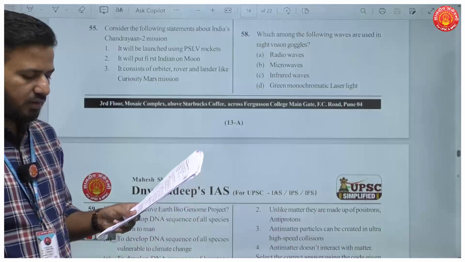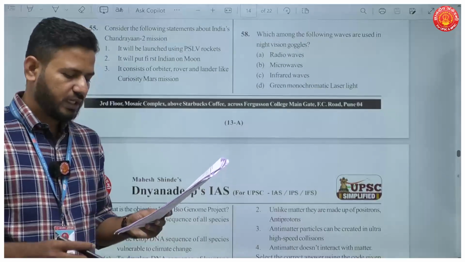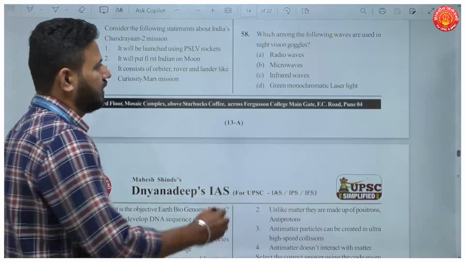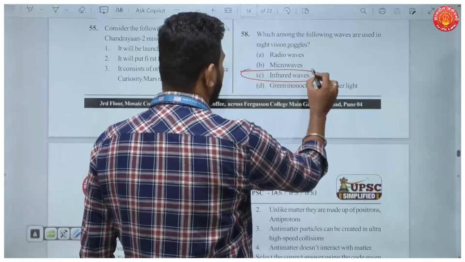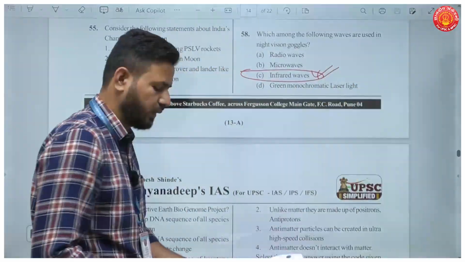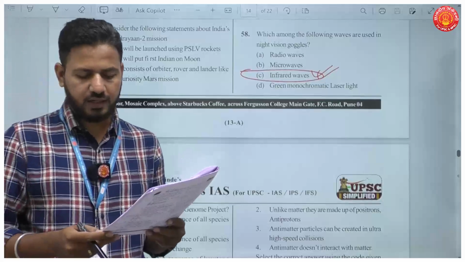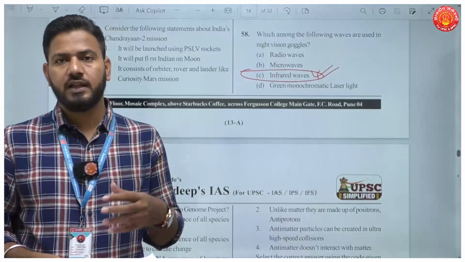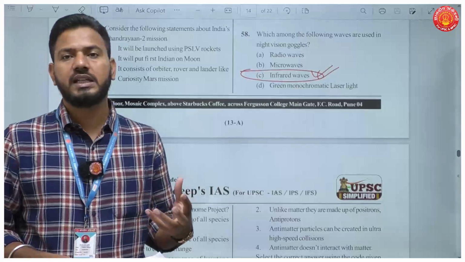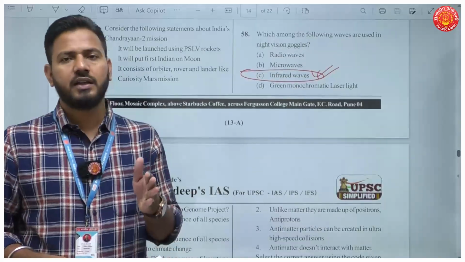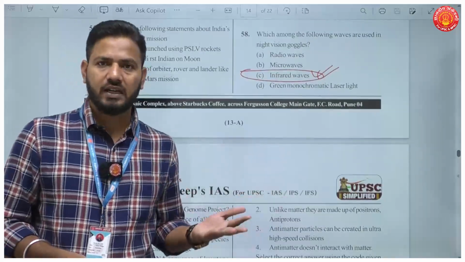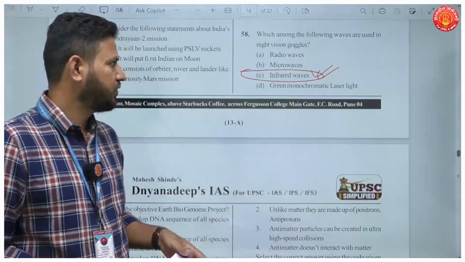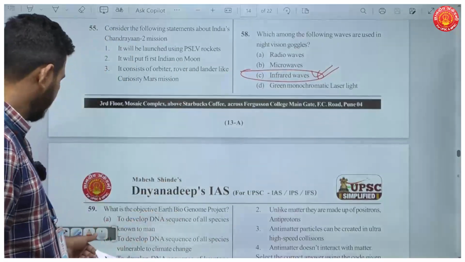Which among the following waves are used in night vision goggles? Now the answer, I'll straightaway go to the answer. It is infrared waves. Okay. Now why do we use infrared rays? Though humans cannot see infrared waves, they can be detected because of the heat they generate. Okay, and this heat is converted into electrical signals, and that is how night vision goggles use infrared radiations. So your answer here will be C.